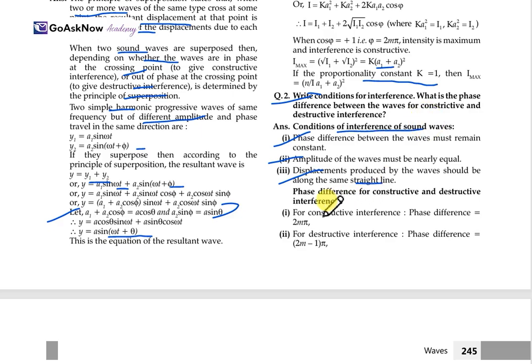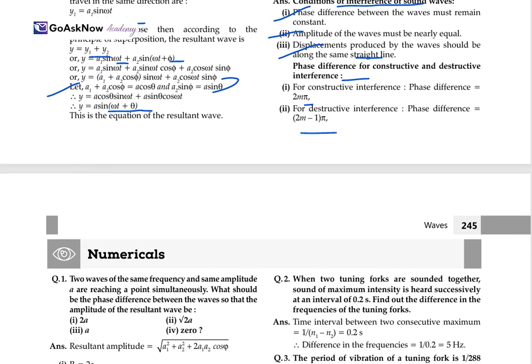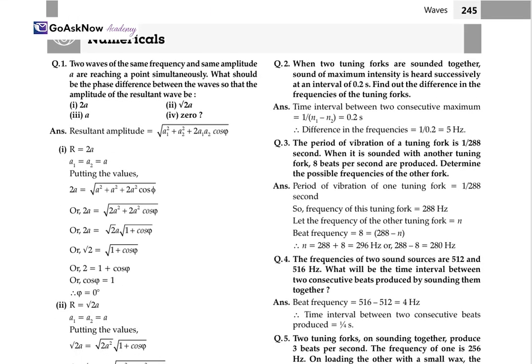Now second, the phase difference for constructive and destructive interference. For constructive interference, the phase difference is equal to 2m pi, and for destructive, it should be (2m minus 1) pi. Now, let's move ahead with the numerical based question.